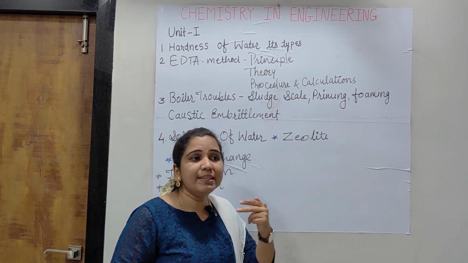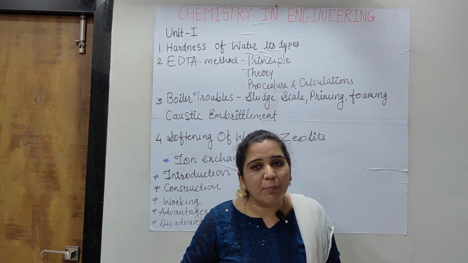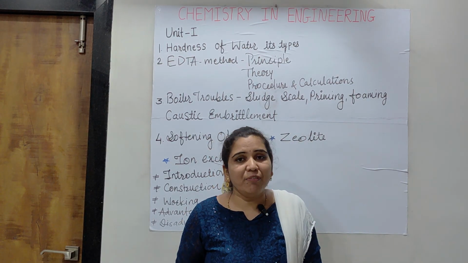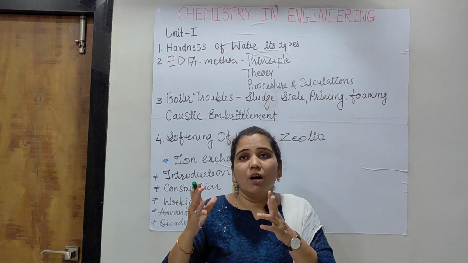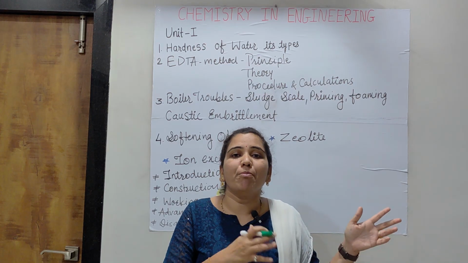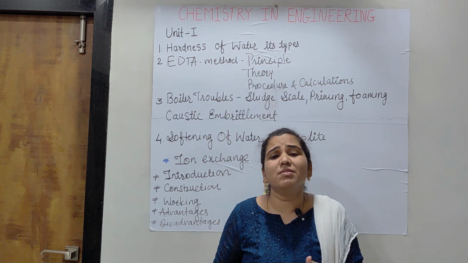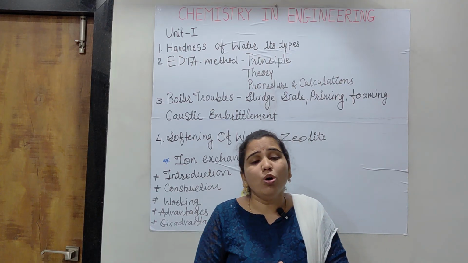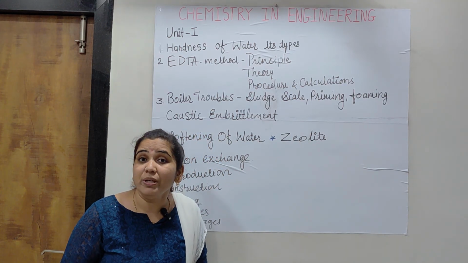While writing its definition, there are 3 different definitions: it is the soap consuming capacity of water, it is a prevention to the lathering of soap, and it is caused by different salts like the sulfates, chlorides, carbonates, bicarbonates of calcium, magnesium, aluminium, ferrous, and some other poisonous atoms that are responsible. In this way, the introductory portion about hardness of water should be written.